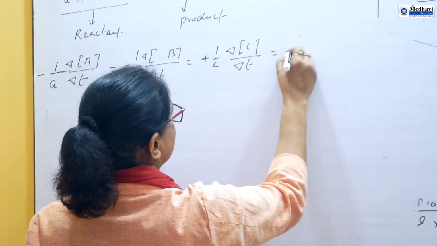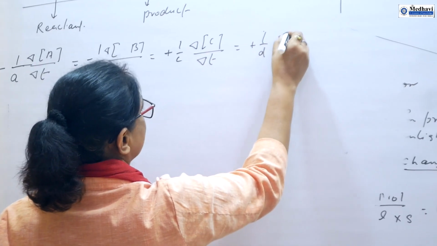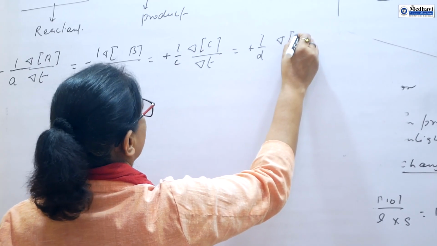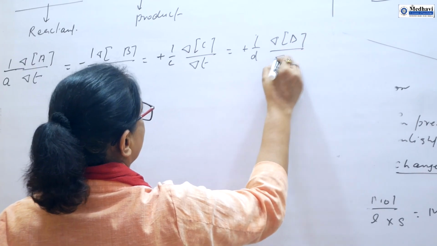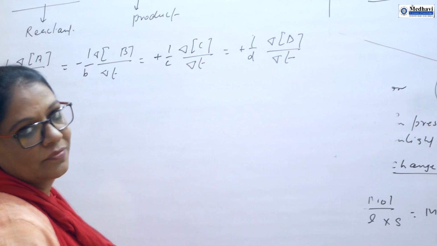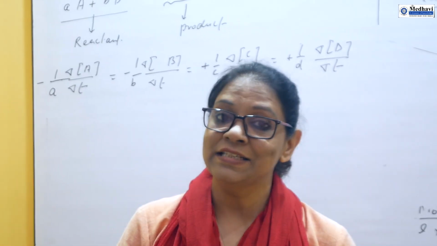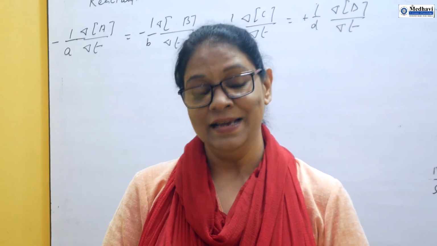And this is plus 1 by d, del D by del t. This way we can write the rate of a chemical reaction.